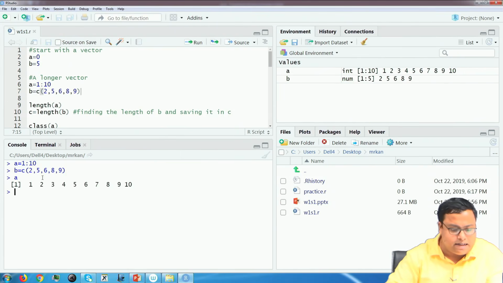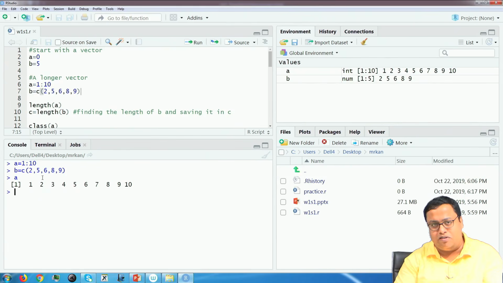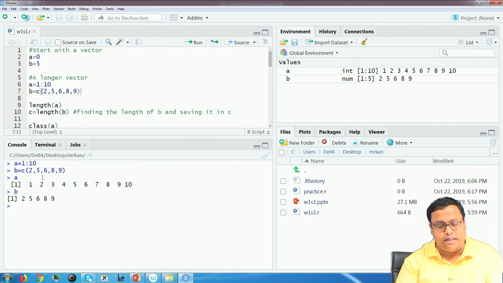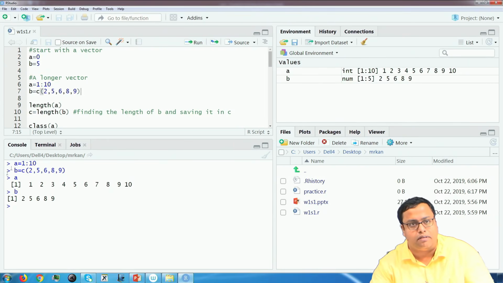If I print A and then press enter, I get 1, 2, 3, 4, 5, 6, 7, 8, 9, 10. If I press B and press enter, then I will get 2, 5, 6, 8, 9 and so on. So these are the two. I will talk about the third in a few minutes.